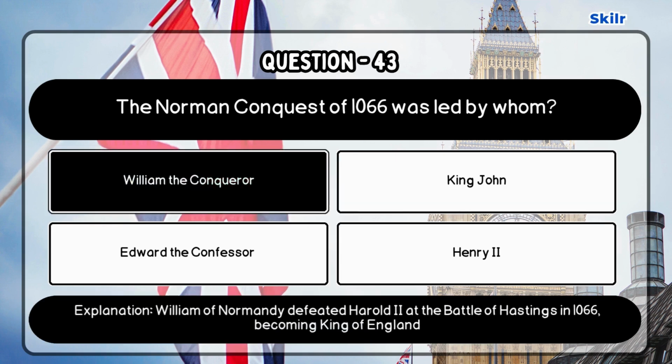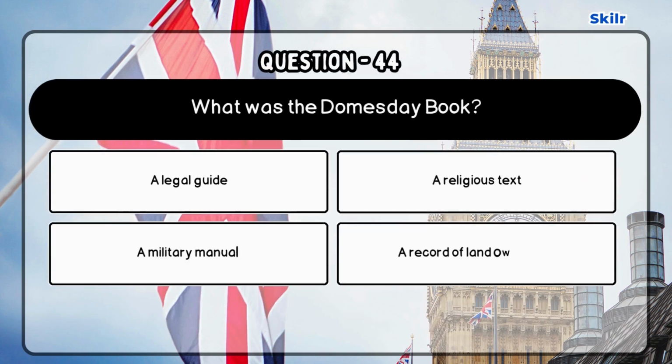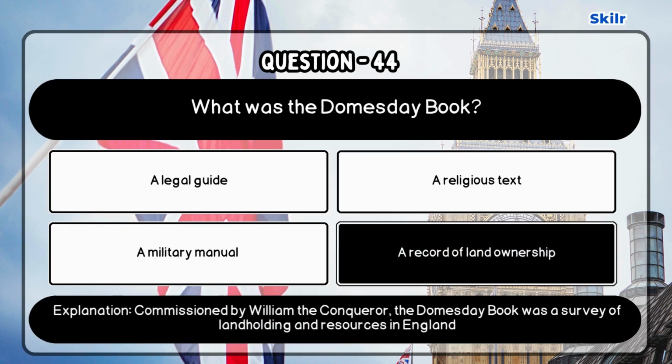Correct answer is William the Conqueror, as William of Normandy defeated Harold II at the Battle of Hastings in 1066, becoming King of England. Question 44. What was the Domesday Book? Correct answer is a record of land ownership as commissioned by William the Conqueror. The Domesday Book was a survey of landholding and resources in England.